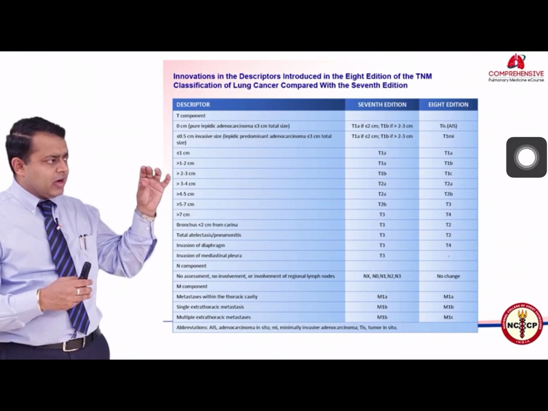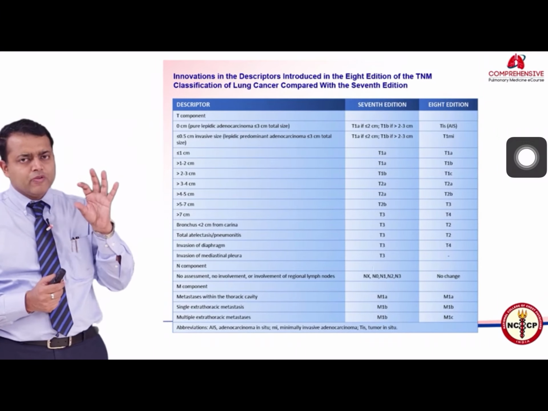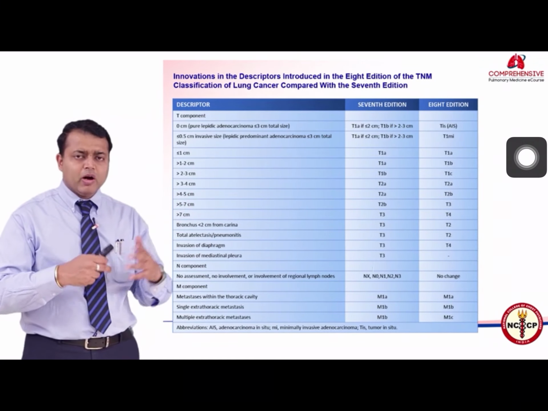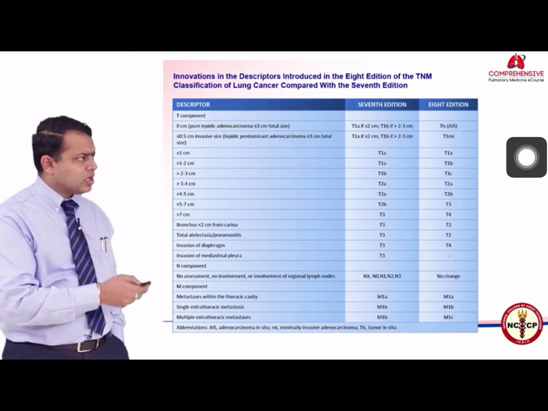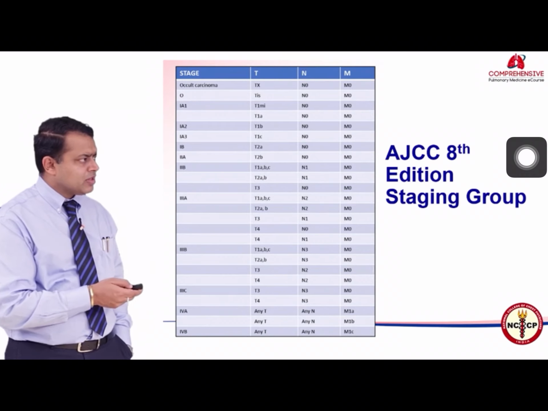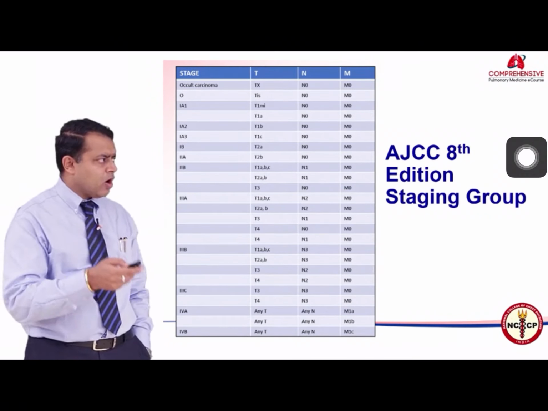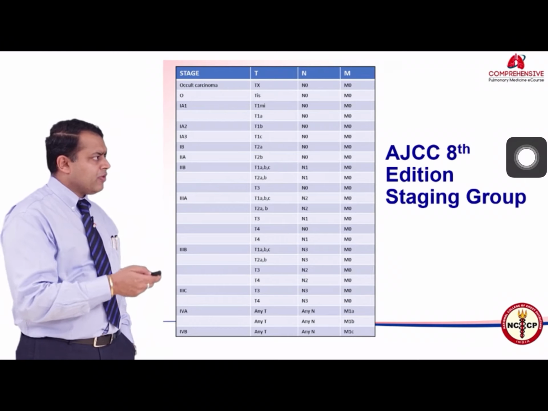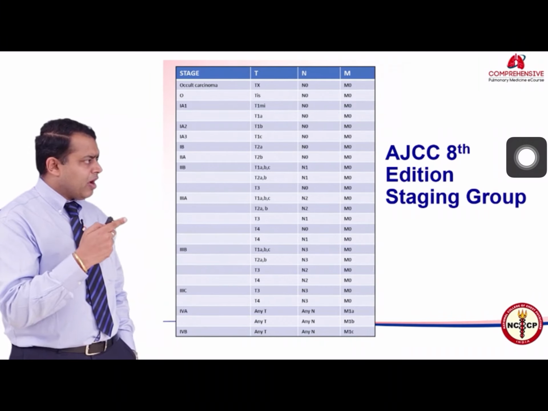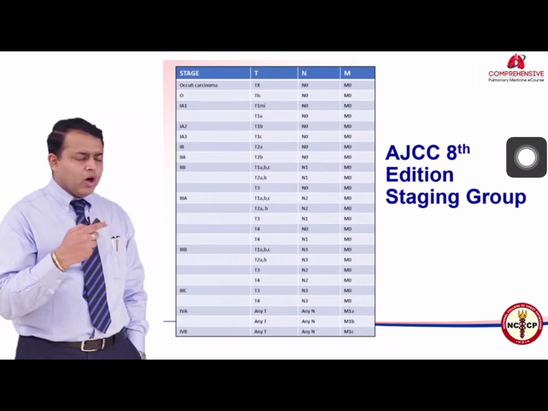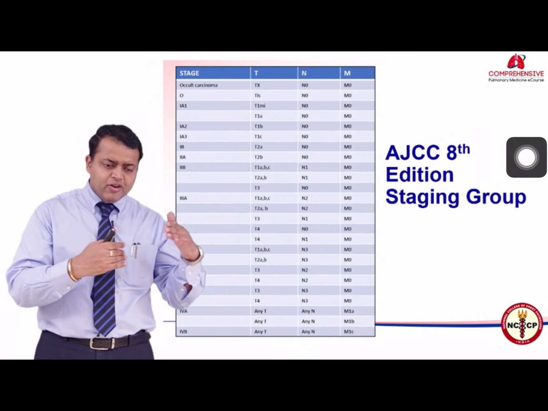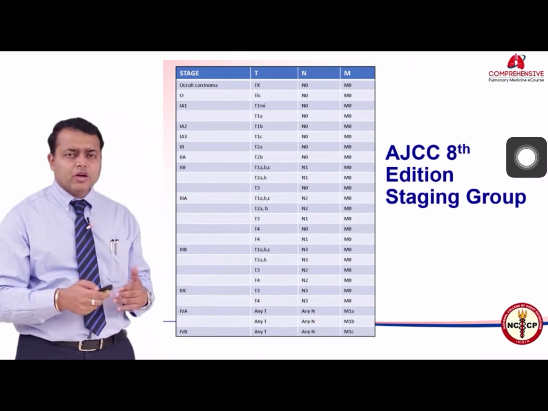So to differentiate that, the newer staging system takes into account that a singular extrathoracic metastasis may be different than multiple extrathoracic metastases. So these are certain differences between the 7th and the 8th edition of lung staging. This is again just to highlight how the stages are well defined now. We have stage 1A, which is further divided into A1, A2 and A3. We have 1B, 2A, 2B, and now we have stage 3A, B and C also, to better differentiate the prognosis of these patients and to make treatment decisions.